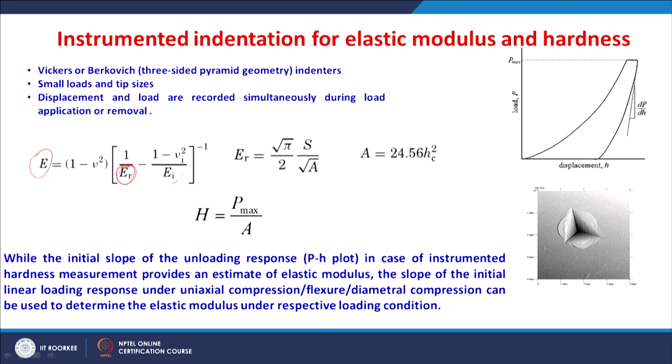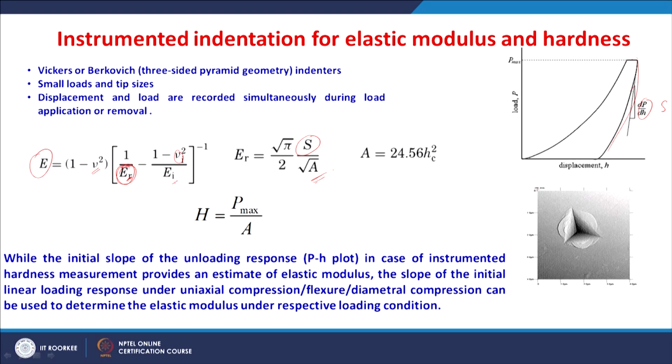modulus of the indenter. So, we know it is a diamond, so we know the value. So, nu is the Poisson's ratio of this material and nu I is the Poisson's ratio of the diamond Berkovich indenter. So, we know this ER is again calculated by S and A, right. S is the stiffness parameter and stiffness is usually obtained from the slope while unloading. The slope of this load and displacement curve while unloading is taken as the S. So, A is the area of the impression, right.